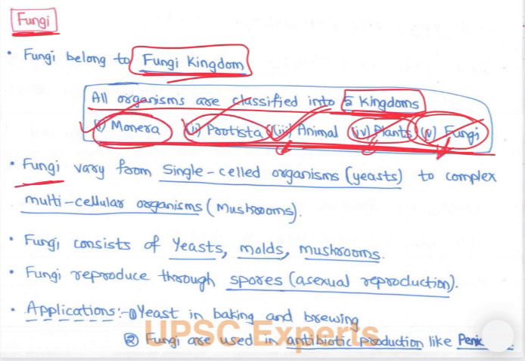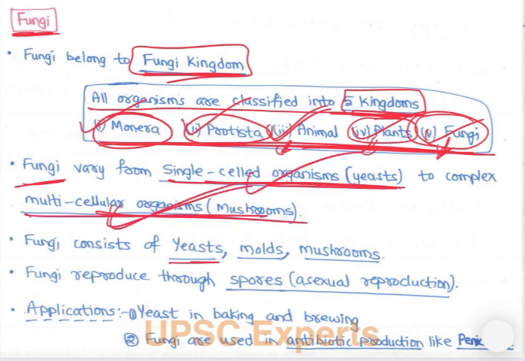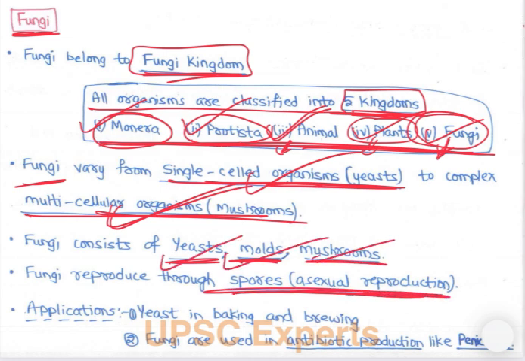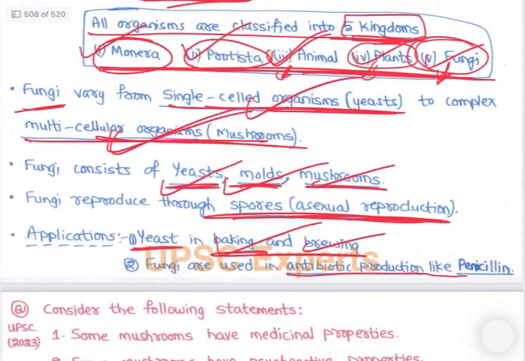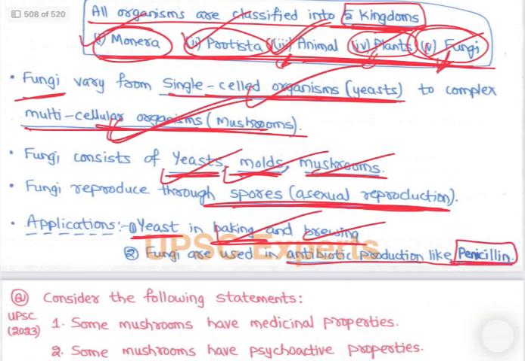Fungi vary from single-celled organisms like yeast to complex multicellular organisms like mushrooms. Fungi consist of yeast, molds, mushrooms. Fungi reproduce through spores or asexual reproduction. Applications: yeast in baking and brewing. Fungi are used in antibiotic production like penicillin. Fungi can be used to make antibiotics. This point also has to be remembered.